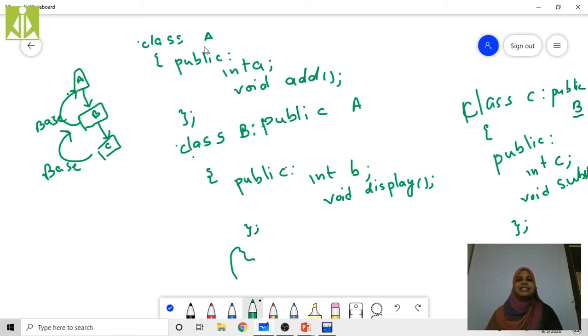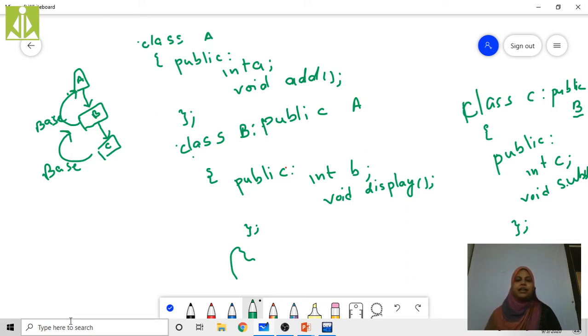See here, class A is there. Class A is the base class. Now class B is going to derive from class A. So that's class B colon public A. In public mode, I am going to derive this class B from class A.